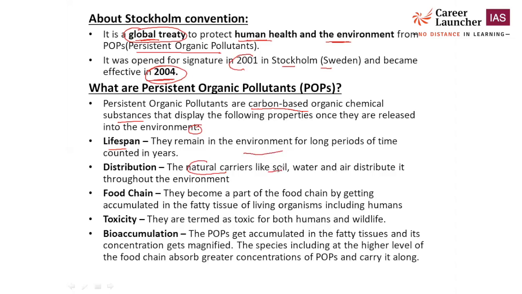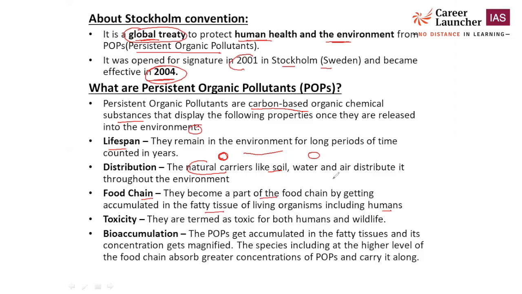soil, okay, soil is another carrier that transports these substances from one place to another place. Once it has polluted one area, again it pollutes other areas with the help of these natural carriers. If they come into the food chain, then they will also accumulate in each and every organism. Means they become part of the food chain by getting accumulated in the fatty tissue of living organisms including humans.